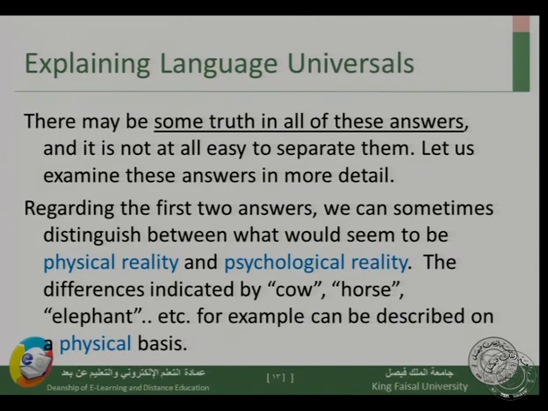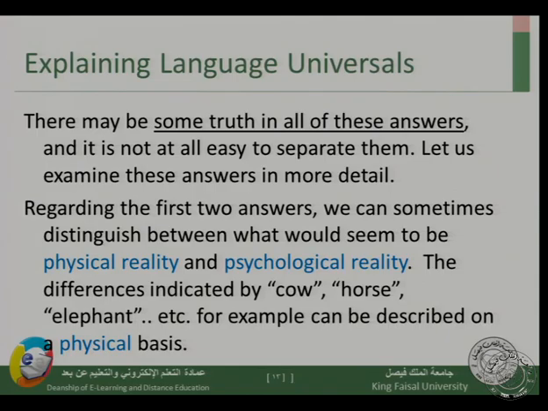But let's examine some of these answers in detail and give examples. Then we'll talk about why we can't separate them, why we can't say these semantic features are because of the first reason, and so on. Let's look at the first two answers, physical reality and psychological reality. We can sometimes distinguish between what seems to be physical reality and psychological reality. The differences between, for example, cow, horse and elephant can be described on a physical basis.